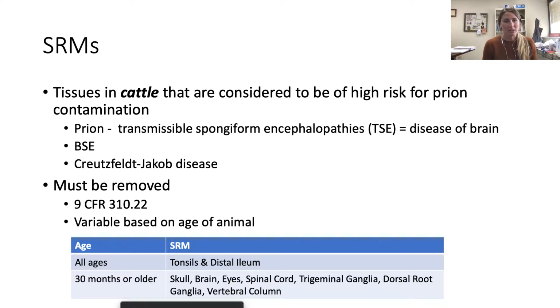In the human, because it is transferable to humans and can be found in the human species, it's called Creutzfeldt-Jakob disease. So if you do consume meat that has the BSE or TSE prion, that can develop into a disease state in humans. If you've heard of mad cow disease, this is exactly what we're talking about. We have not really seen any incidences of BSE in the United States cattle population because it is very heavily regulated and very well studied.